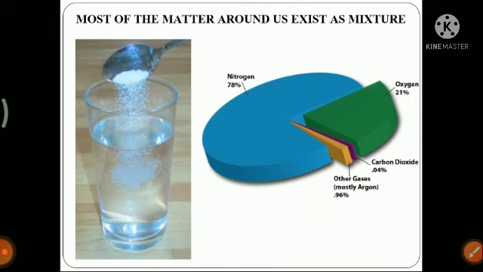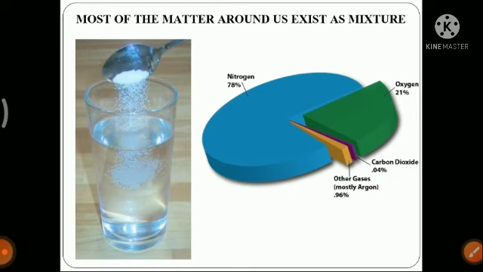Most of the substances that are present around us, if you look at them carefully, you will see that they are not made up of only one element or only one type of particles. In our previous chapter we saw that metals are made up of particles, but most substances around us are a mixture of different types of particles.